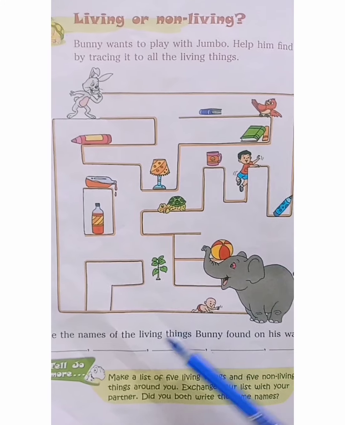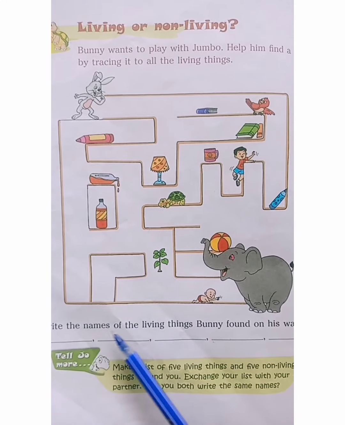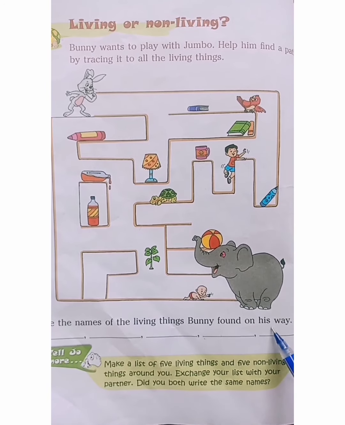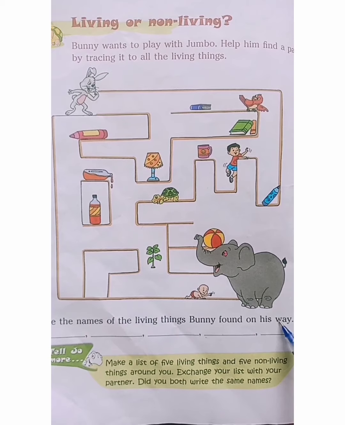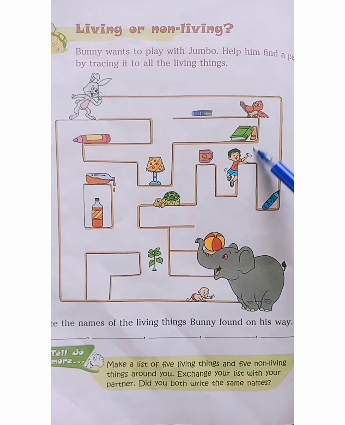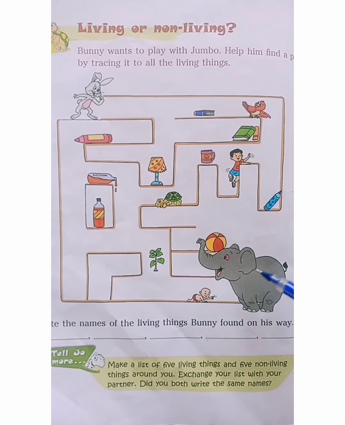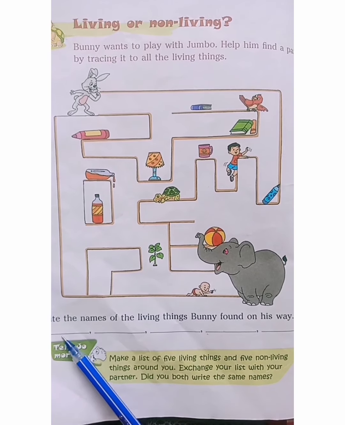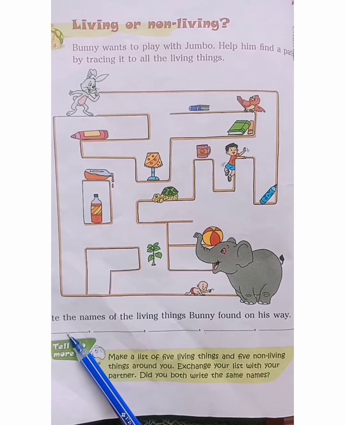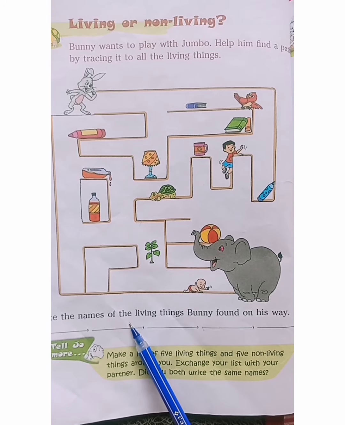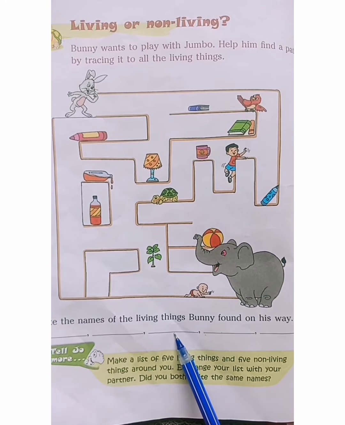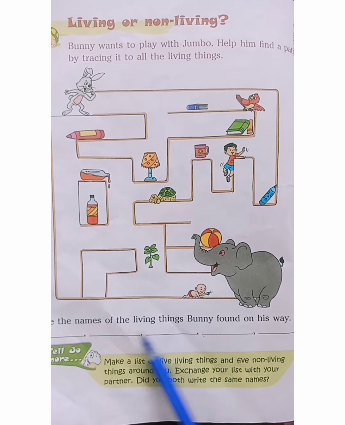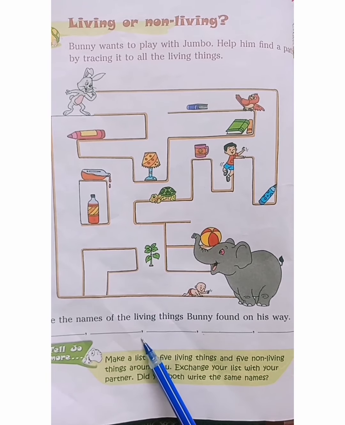Okay? Now look here. Write the names of the living things Bunny found on his way. Which are they? First one, bird. Then boy, tortoise, plant, baby. So like this, all of you write here. Okay?